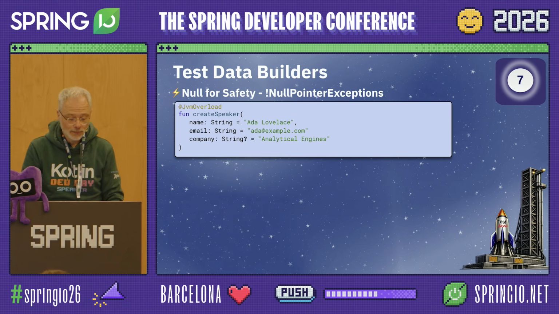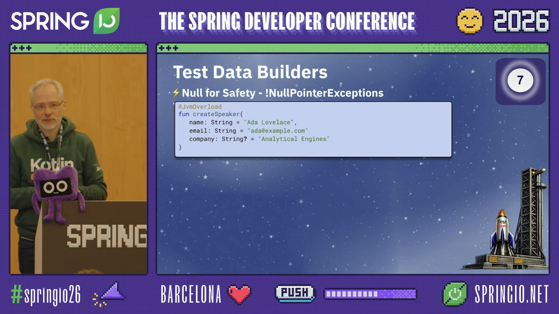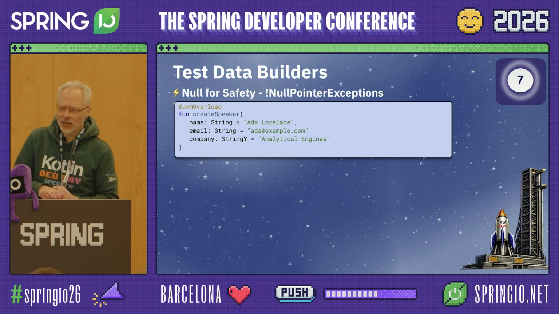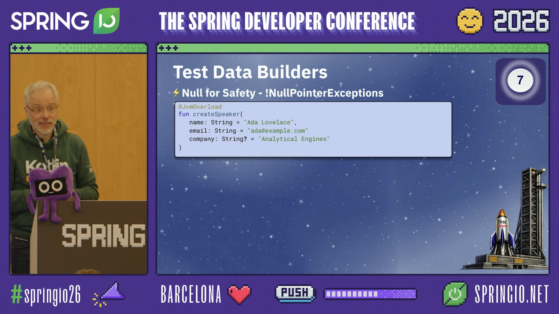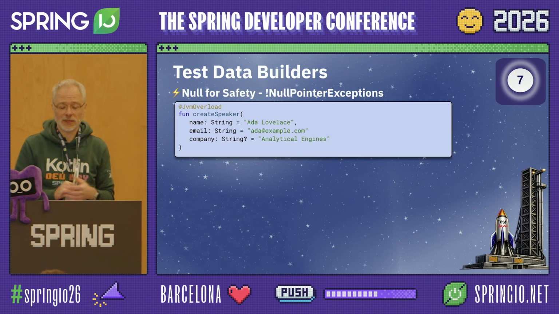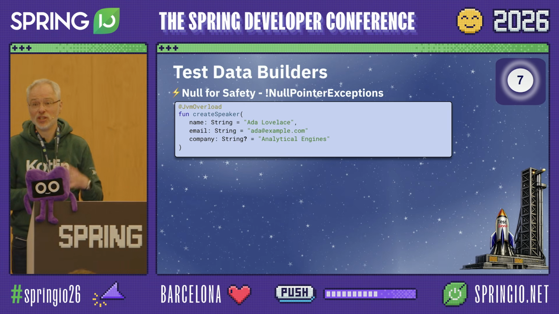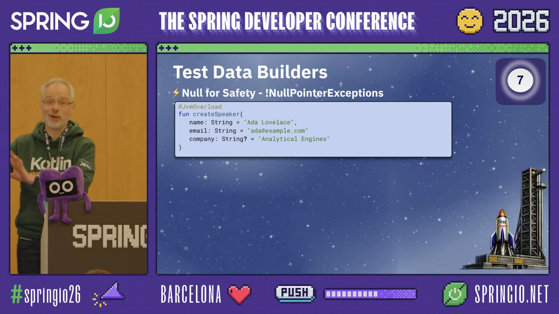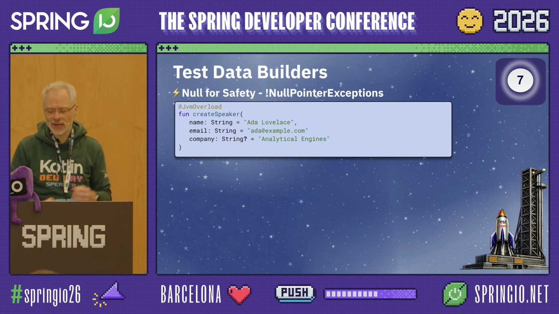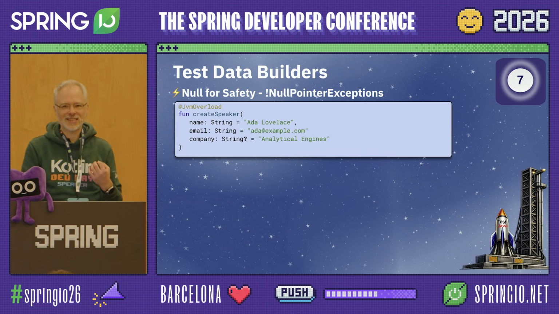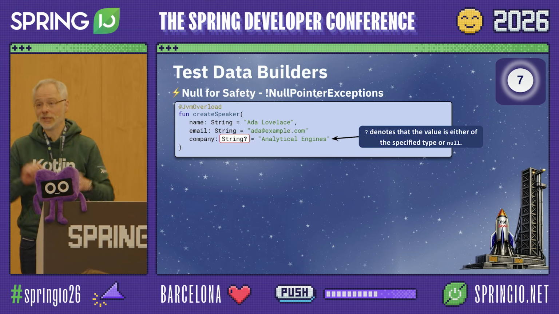But there is more. As you might have heard, Kotlin is a safe language. And it's really considerably safer than Java in many ways. The most well-known safety feature in Kotlin is null safety. It's definitely not the only one. There are many, many more if you look closer, but null safety is probably the most important. What does this mean? Well, in Kotlin, you cannot just assign null to anything. You only can assign null to a nullable type.